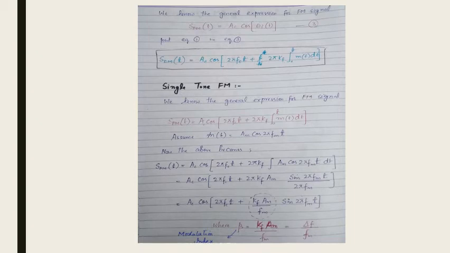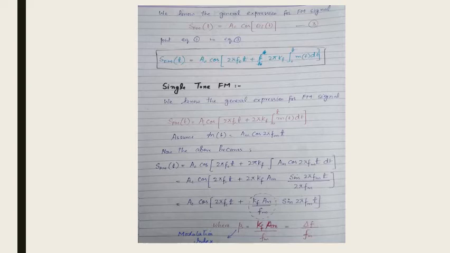Now we know the general expression for the FM signal. It is sFM(t) = Ac cos θi(t), equation 3. So if we put equation 2 in equation 3, then this will be our general expression of the FM signal. Here we are writing the value of θi(t) into equation 3. So this is basically the general expression.